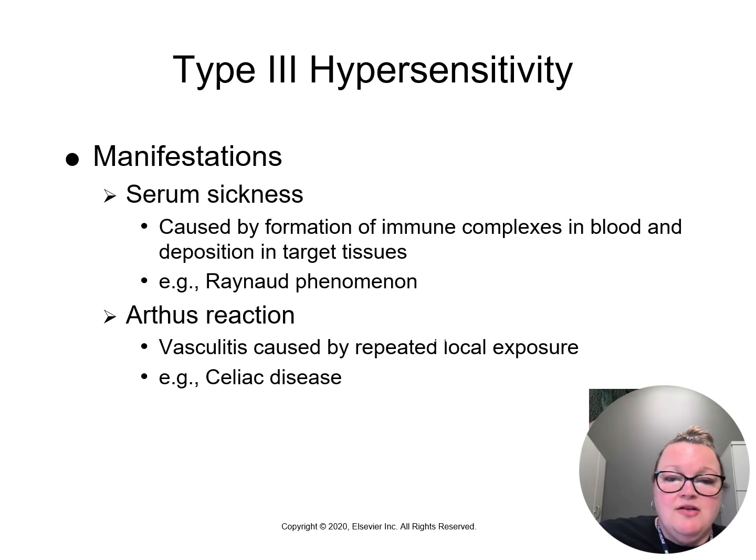There's also what is known as the Arthus reaction. This is repeated local exposure to an antigen that reacts with preformed antibodies. It forms complexes and again will get stuck in the walls of the local blood vessels. Symptoms of the Arthus reaction usually begin within an hour of exposure and peak at 6 to 12 hours. This is what we see in celiac disease. The antigen, which is usually wheat, is ingested and meets with the antibodies in the GI tract. Complexes are made and deposited along the GI tract, causing an accumulation of neutrophils, swelling, and therefore tissue damage.